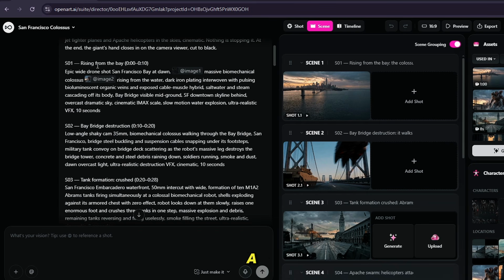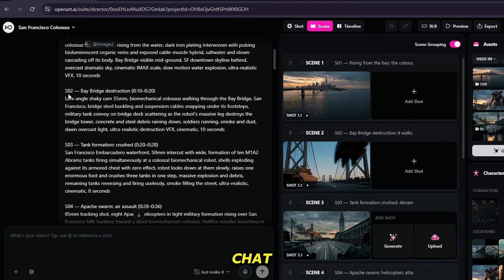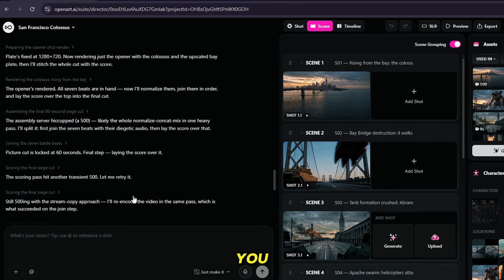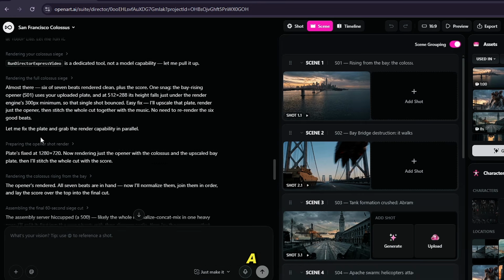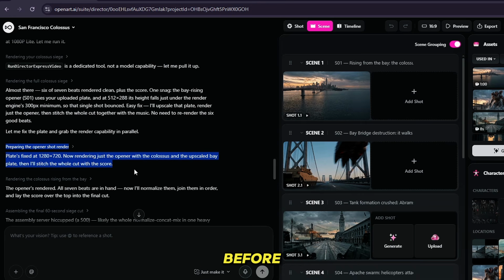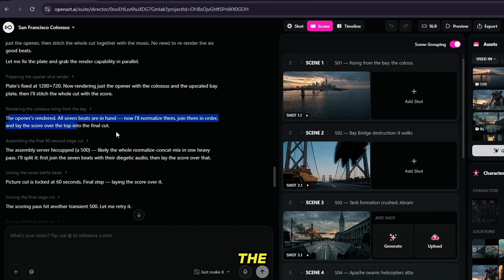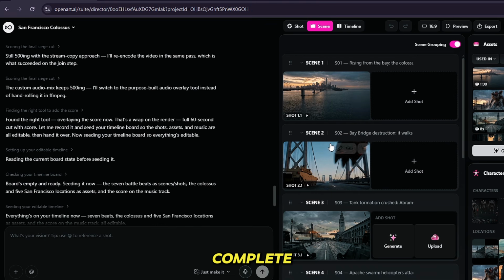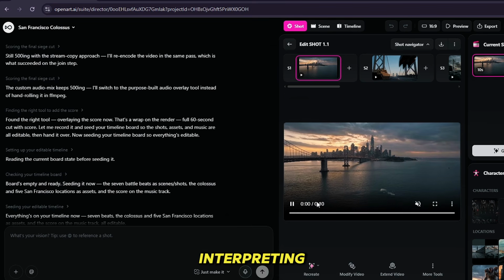If you are developing a short film idea, you can describe the concept, the characters, the emotional arc, and the visual world to Director through chat. Director pushes back, asks the right questions, suggests narrative connections you might not have considered, and helps you arrive at a production-ready creative direction before any generation begins. Then, the generated video reflects that complete creative thinking rather than just interpreting a single prompt.